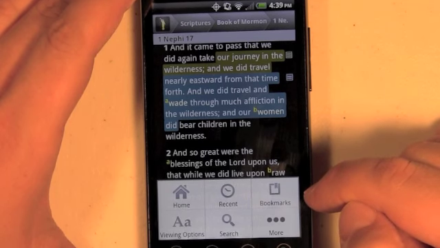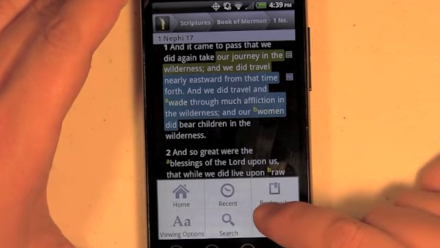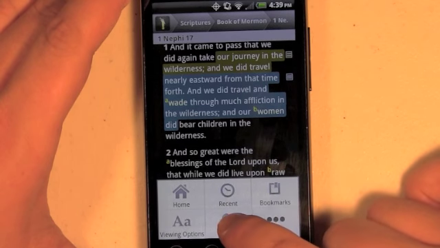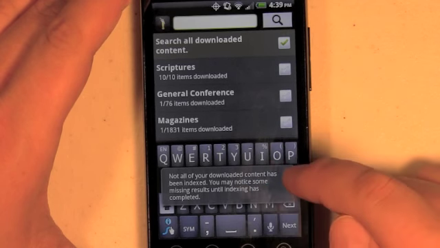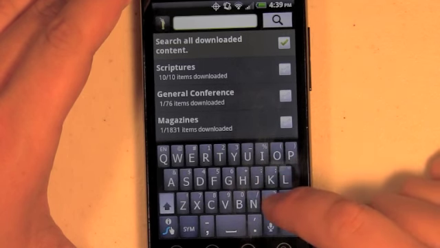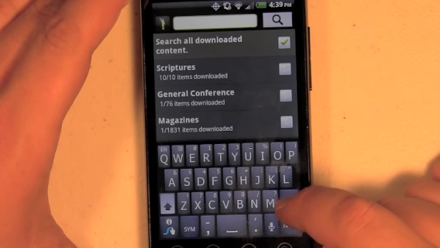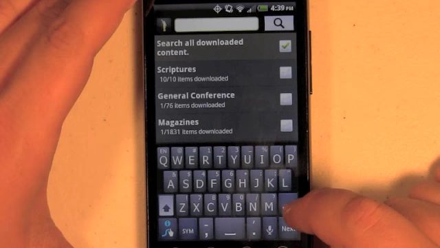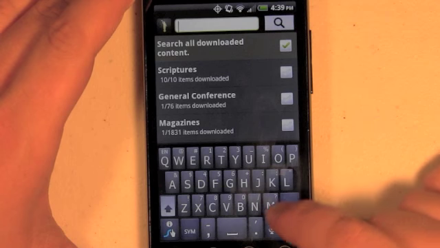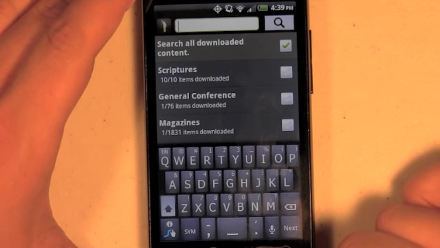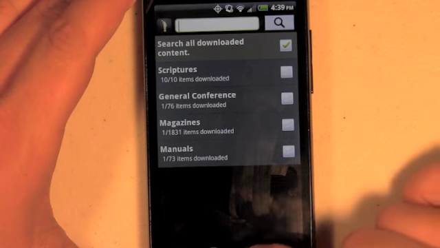A couple other things that you can do is I can search for content. So you'll notice right now I have this message that says not all my content has been indexed. This is a message you'll see after you first install content, it takes a little bit of time to index that content. So we'll come back to the search in a minute once the indexing has completed.